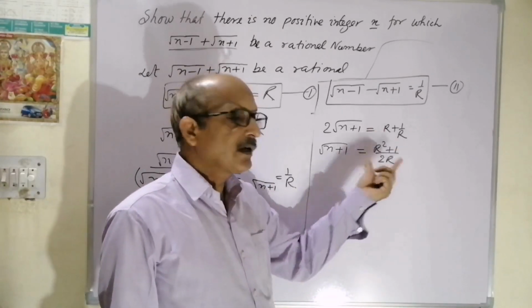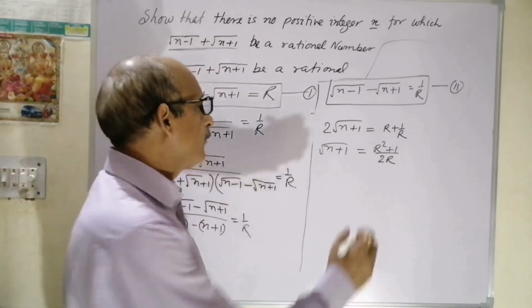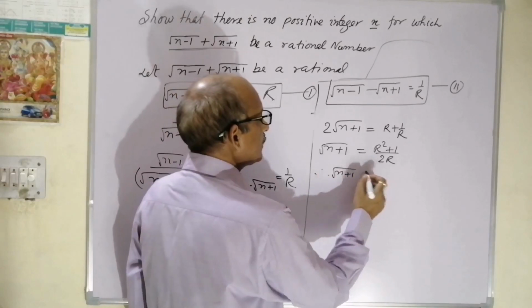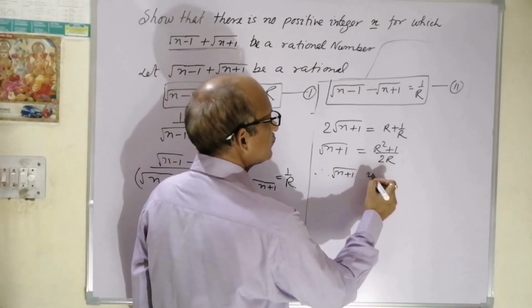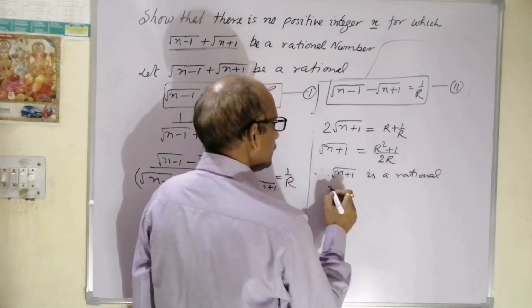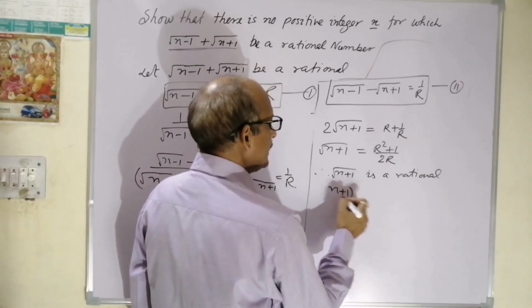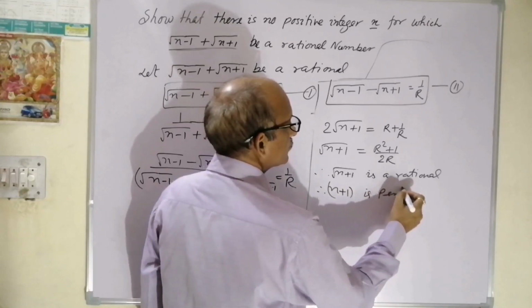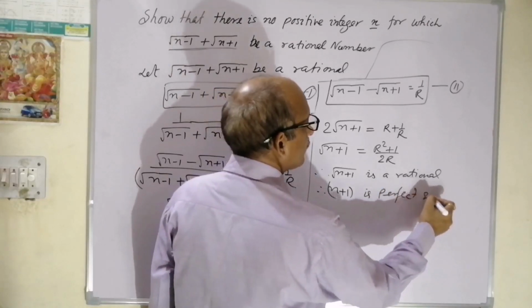Now rational upon rational is again rational. Therefore root n plus 1 is rational. What does it mean? Root n plus 1 is a perfect square. It is again a perfect square.